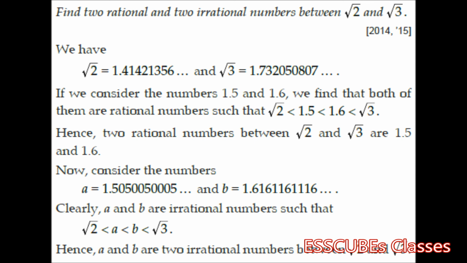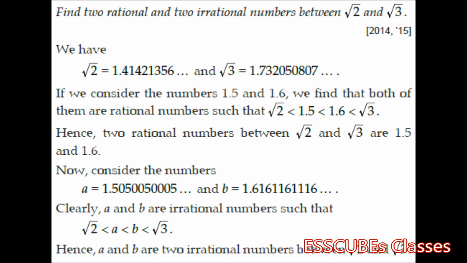But if I am asked to find irrational numbers, we can write A in the manner 1.505005000, and so on and so forth. Similarly with B, we can write 1.61611611, and so on. So now we get two numbers A and B which lie between root 2 and root 3, which are irrational.